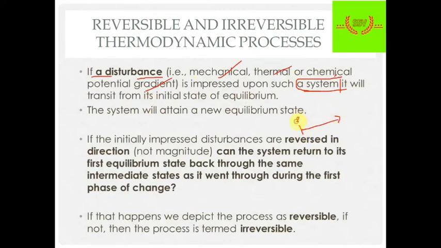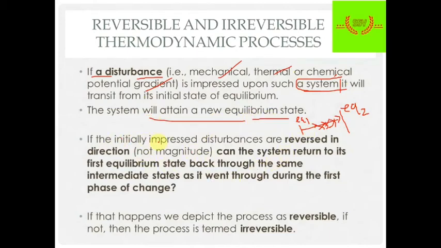Suppose it is in equilibrium condition 1. Now we give some disturbance, and after some time it will stop at some point that is known as equilibrium 2. Okay, so the system will attain a new equilibrium state.